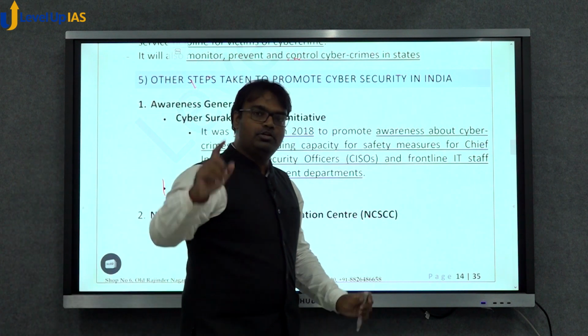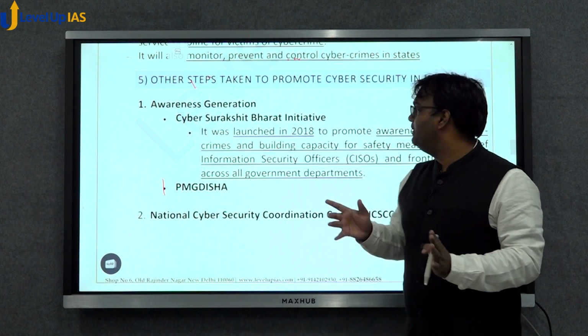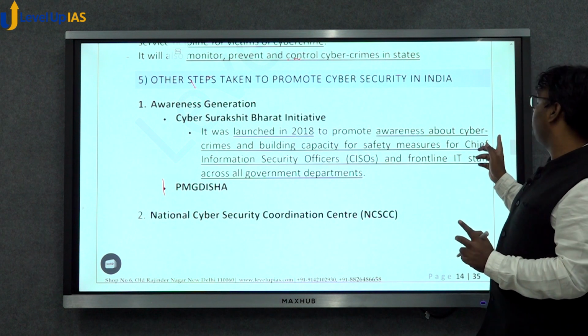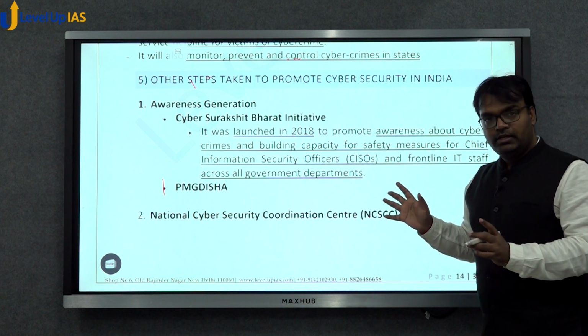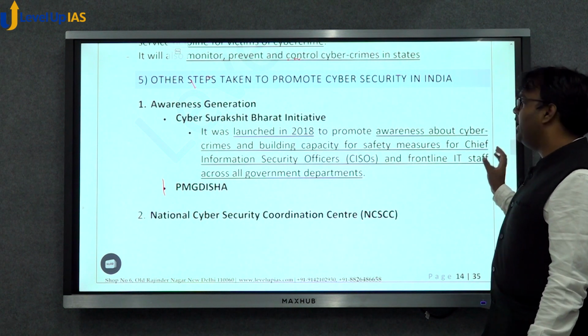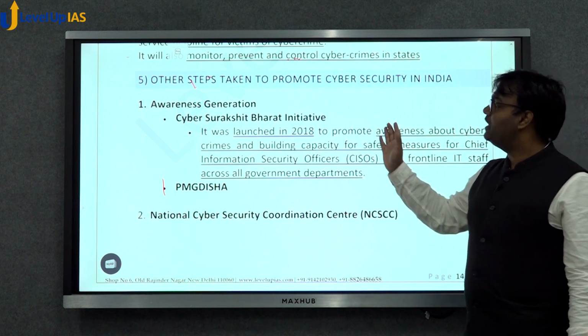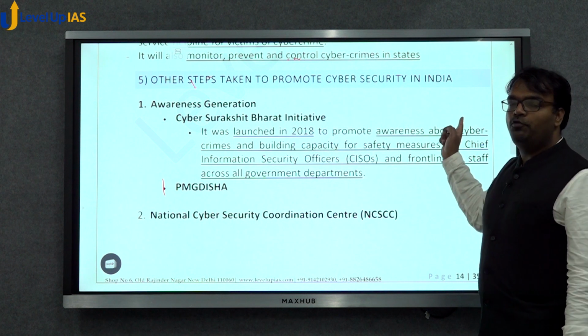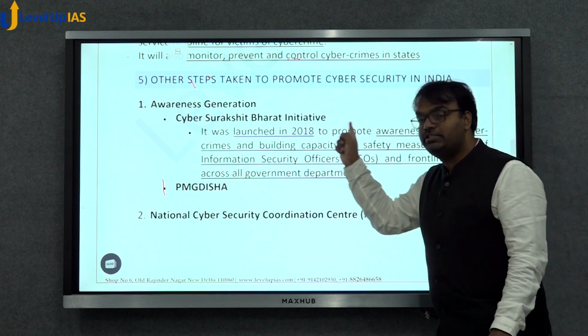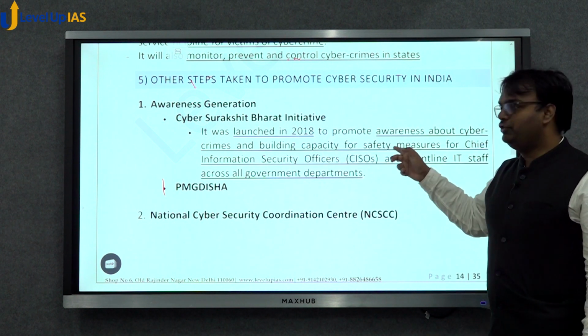See, the cybersecurity policy has said that we need a Chief Information Security Officer in every office and IT staff across all government departments. They don't exist. Under the Cyber Surakshit Bharat initiative, one focus is awareness generation, the second focus is human resource development for this purpose.